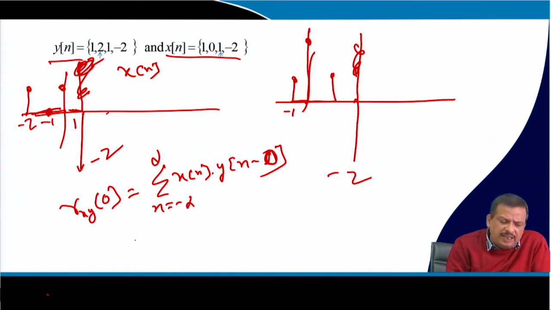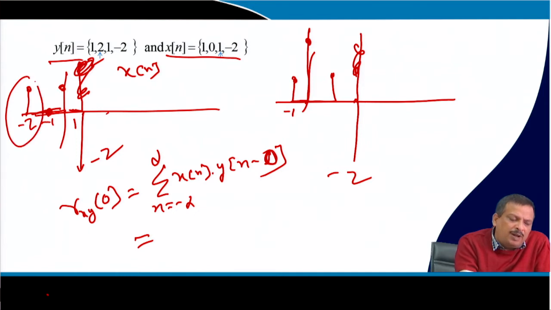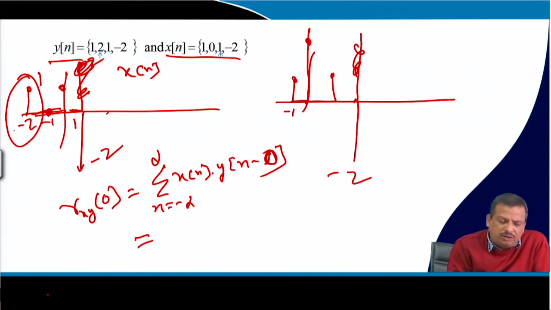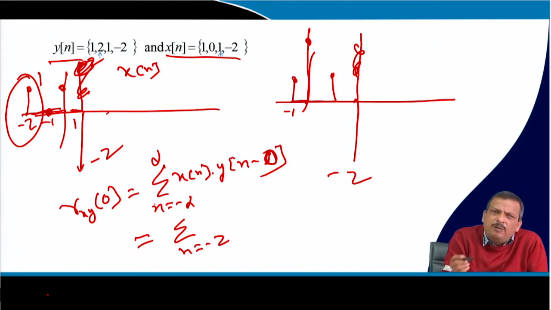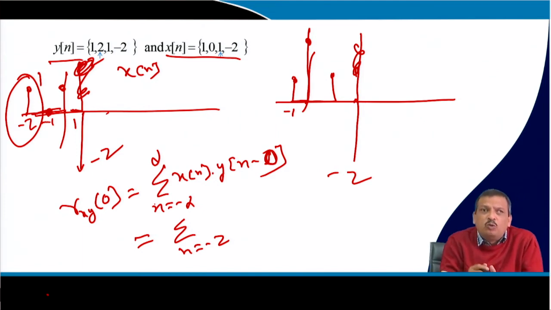Now I can see x[n] has sample value 1 at minus 2 and 0 at minus 1. The signal extends from n equal to minus 2 to n equal to 2, or you can take infinite limits, because outside this the signal is 0.